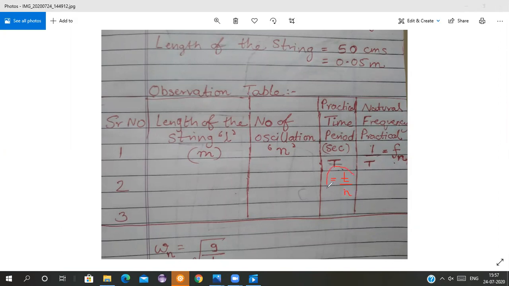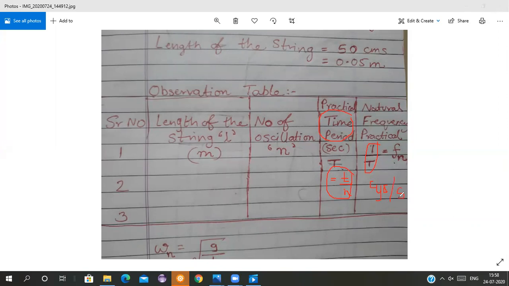You can note the time and you will get the time period for one oscillation. Once you have the time period, 1 upon the time period will give you the frequency. The unit of frequency is Hertz, or cycles per second, the number of cycles per second. That is the frequency, fn. So you will get the frequency.